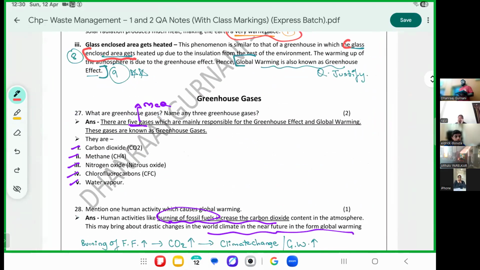There are 5 greenhouse gases. Please mark, name the following: CO2, methane, nitrogen oxide, chlorofluorocarbons, water vapor.